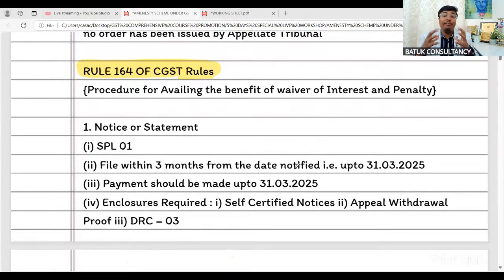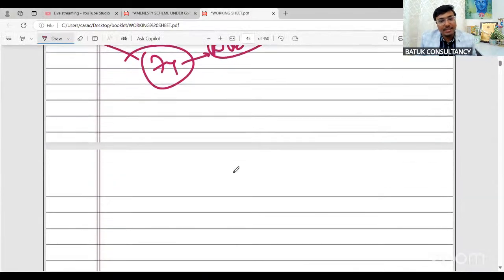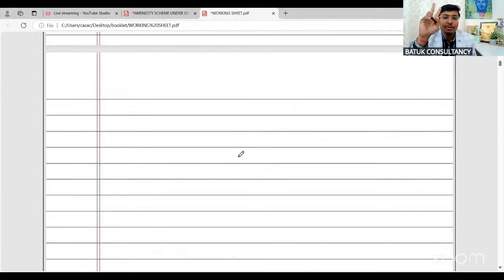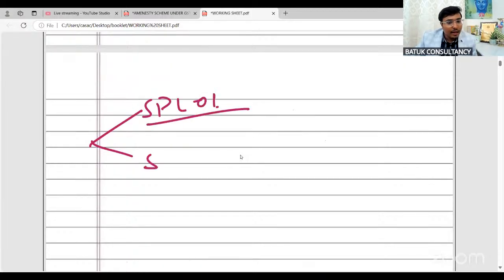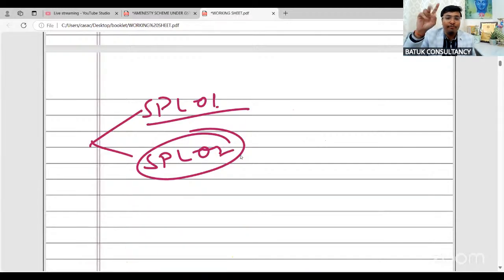Now, the procedure for availing the benefit of this amnesty scheme. Sir, my order has been passed under section number 73, or my order has been passed under section number 74, but I have filed one appeal and accordingly the decision has been passed. Now, what is the procedure? So, procedure means the government has introduced a total of 2 forms. One form is SPL 01, another form is SPL 02.